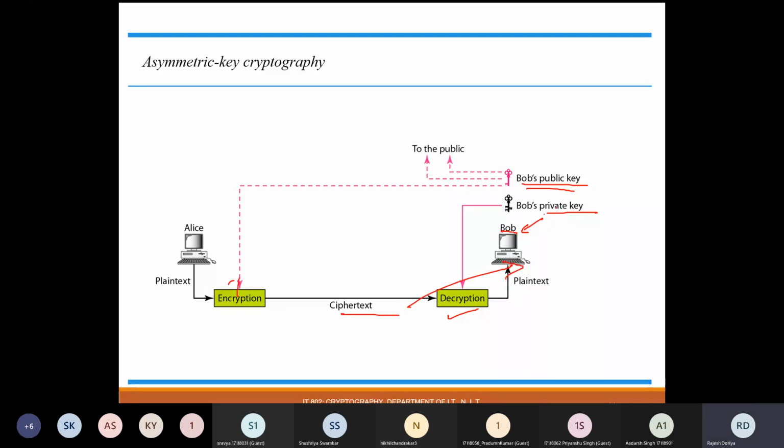So this is the abstract functionality of asymmetric key cryptography techniques. In unit number 2, we are going to discuss this particular type in detail. Is there any doubt in this particular technique?